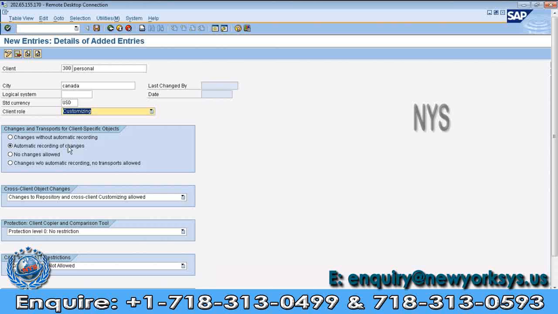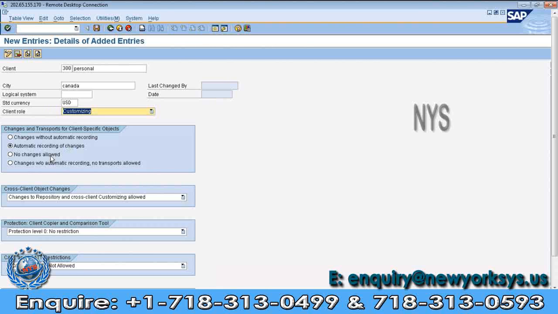Suppose you select this option, automatic recording of changes. Whichever user makes changes in the development system or quality system or production system, everything, all changes will be recorded under the particular user name.